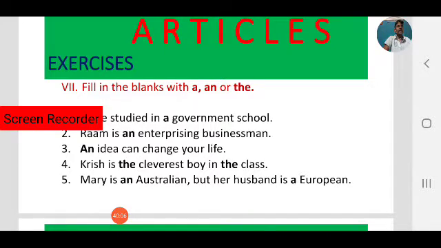E is a vowel letter, but never focus on letters. That's a common mistake. What we have to do regularly is only focus on sounds. Even though it begins with a vowel letter, the sound is important. What is the sound? European, U. That is a consonant sound. So before consonant sounds we use a. Mary is an Australian, but her husband is a European. Observe the difference between where we have to use a and where we have to use an.